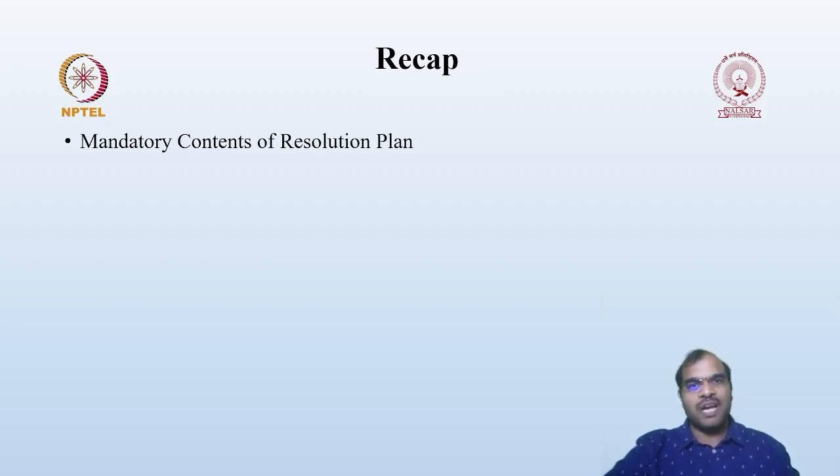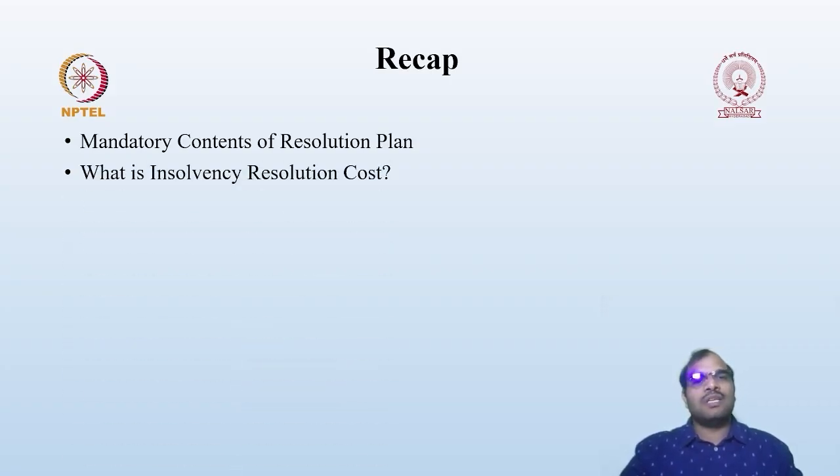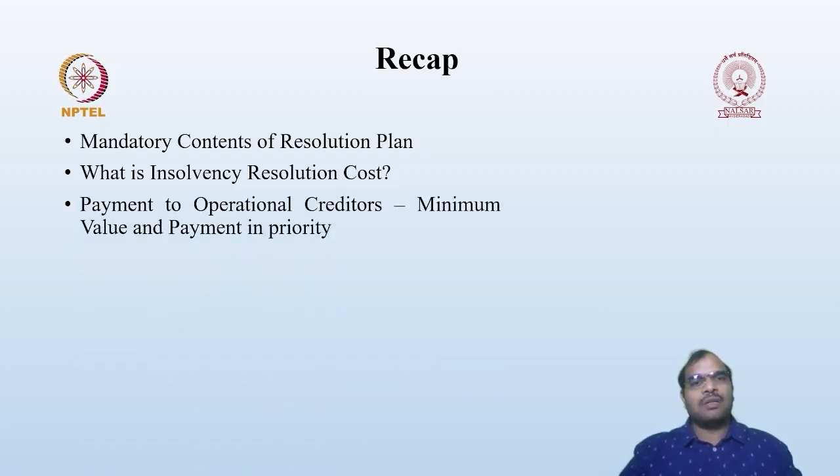We have discussed what insolvency resolution cost is, and the meaning that is given under section 5 of the Act. Then payment to operational creditors: when you are making the payment, a minimum value must be there and payment in priority must be there. We have discussed this concept.